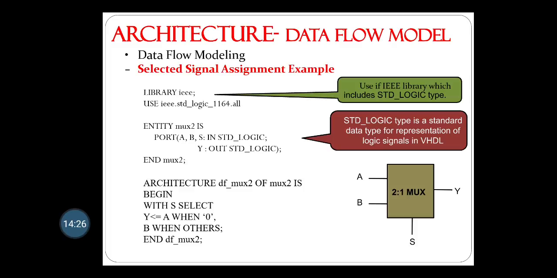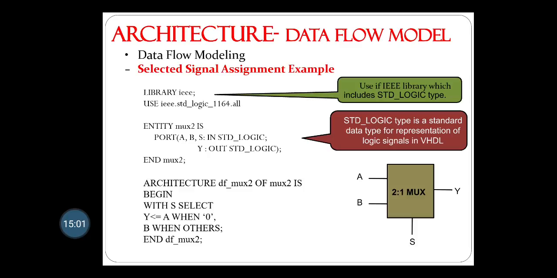This example shows the select signal assignment using with and when. First library IEEE is declared: library IEEE, use IEEE.std_logic_1164.all. Then the entity is declared: multiplexer 2 is port, A, B and S are input standard logic, and Y is output standard logic.